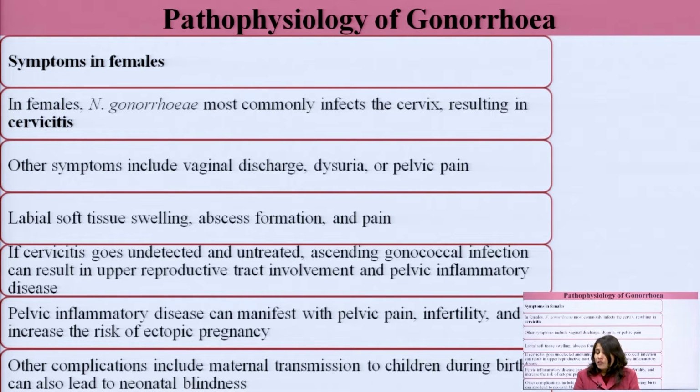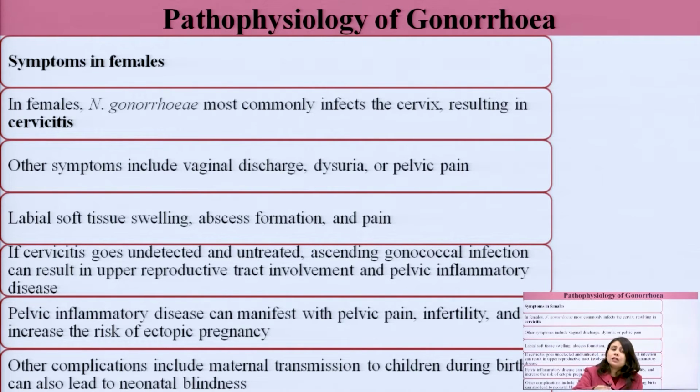If cervicitis goes undetected and untreated, ascending gonococcal infection can result in upper reproductive tract involvement and pelvic inflammatory disease. Now, when we were talking about cervicitis, the infection was confined to the cervix region only, or to the vagina.